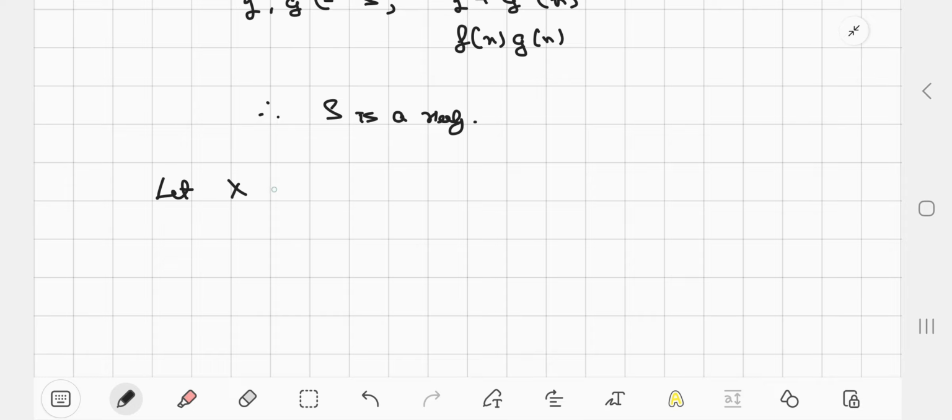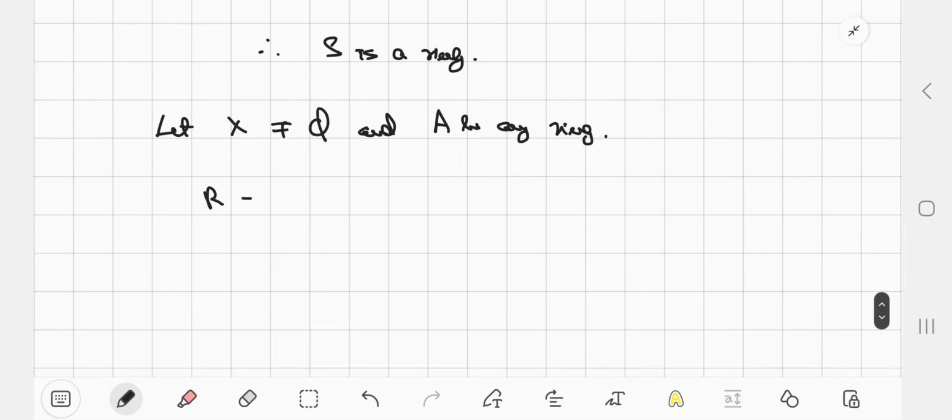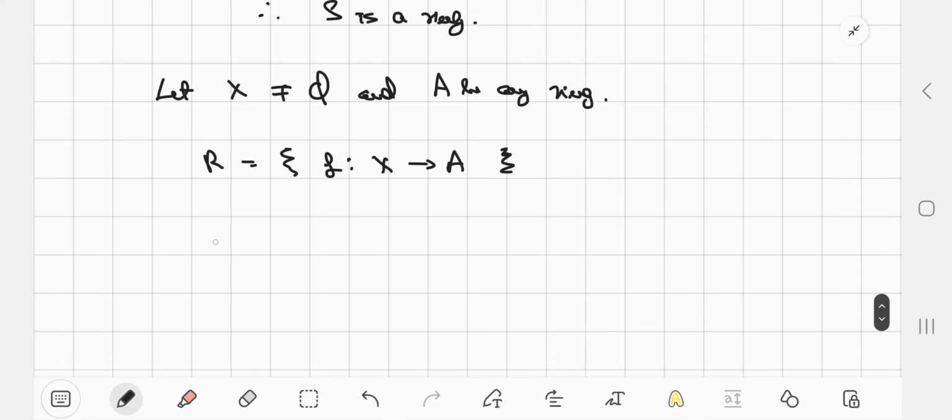Let X be a non-empty set and A be any ring. Then I consider R to be the collection of all functions from X to A. And what is the operation we are choosing? We are simply choosing the same pointwise addition and pointwise multiplication of functions. Then clearly R also forms a ring.